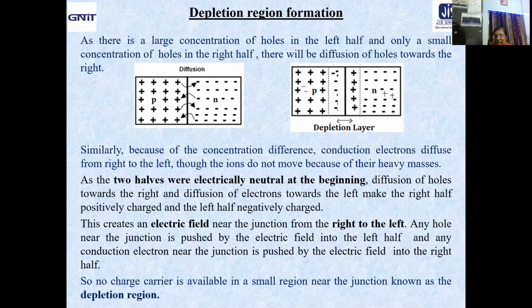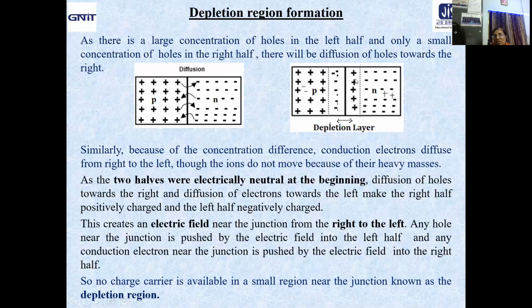No charge carrier is available in a small region near the junction, which is called the depletion region.